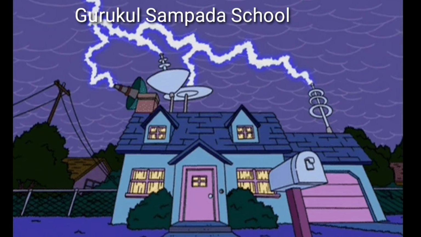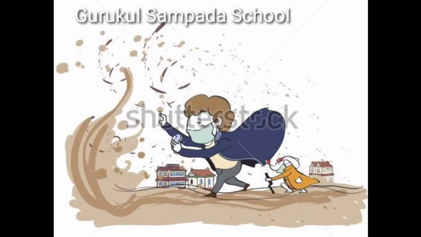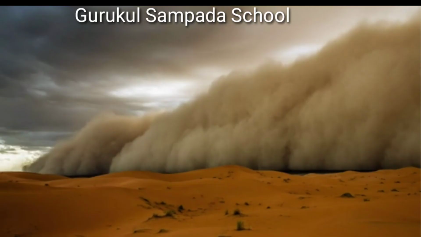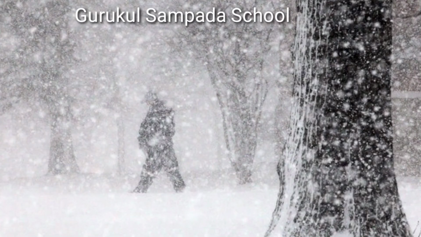There are different types of storms. Some storms bring in heavy rain, lightning, and thunder. They are called thunderstorms. Some storms carry dust with them. These storms are called dust storms. The storms that carry sand are called sandstorms. Storms that bring snowfall are called snowstorms.